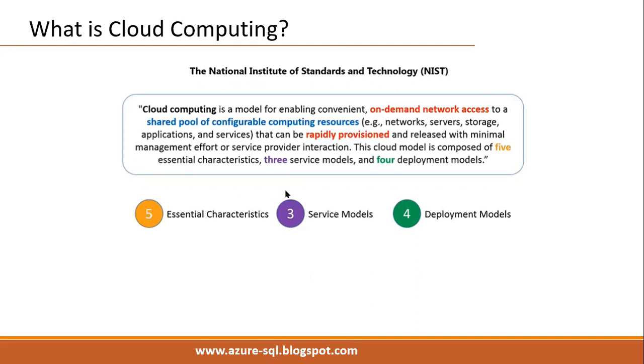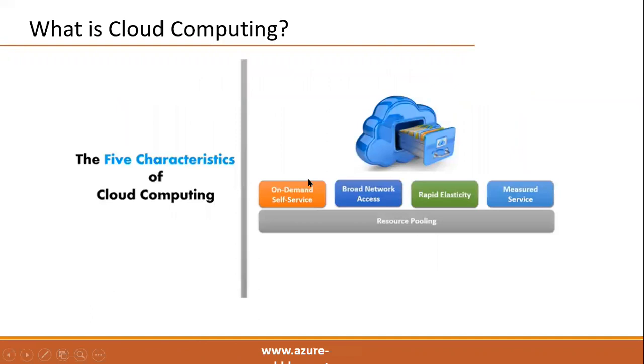Here, five essential characteristics. These are still like a definition we have seen, the cloud computing definition. Check here, what are the five essential characteristics? On-demand self-service. Means what? At any time we can create the machines, we can create the databases here by our own. No need to request something from everyone. That is on-demand self-service.